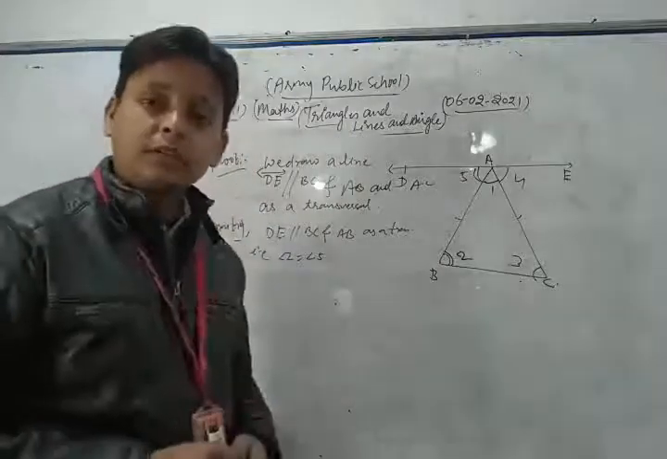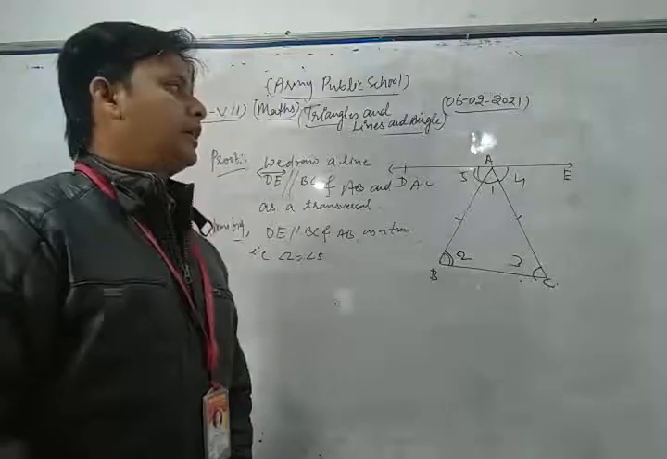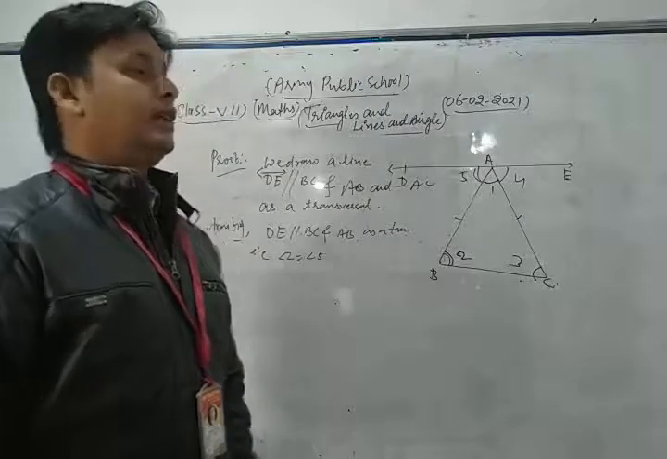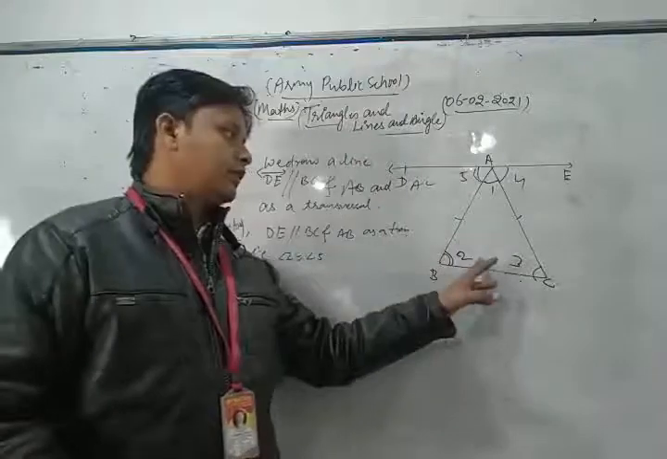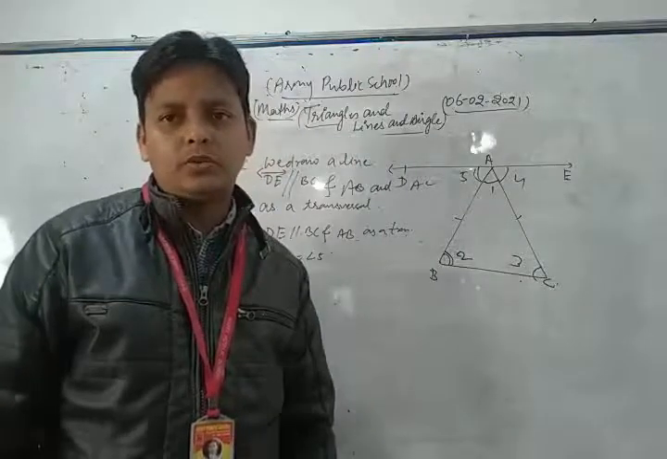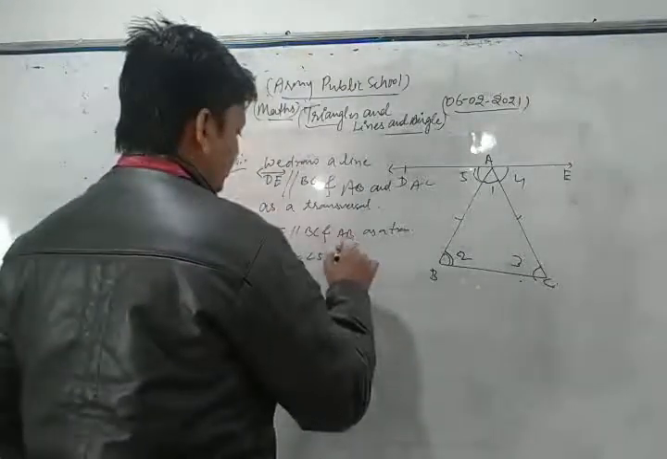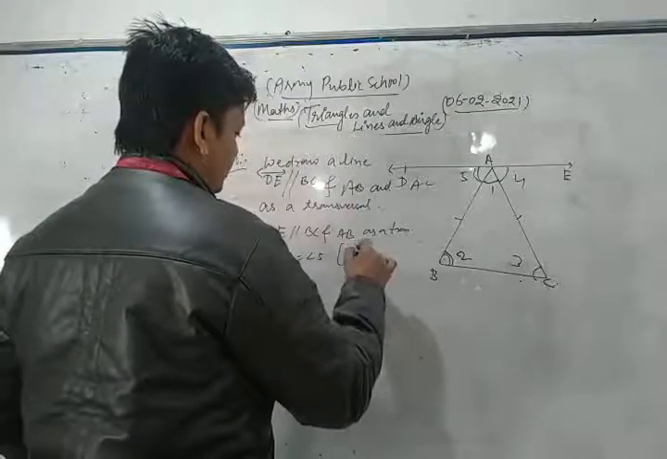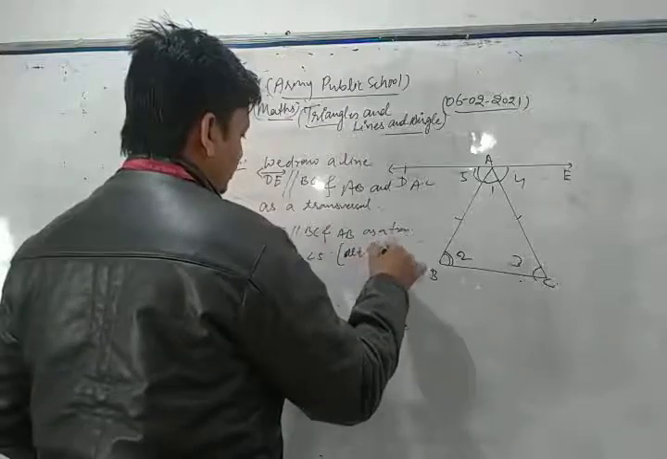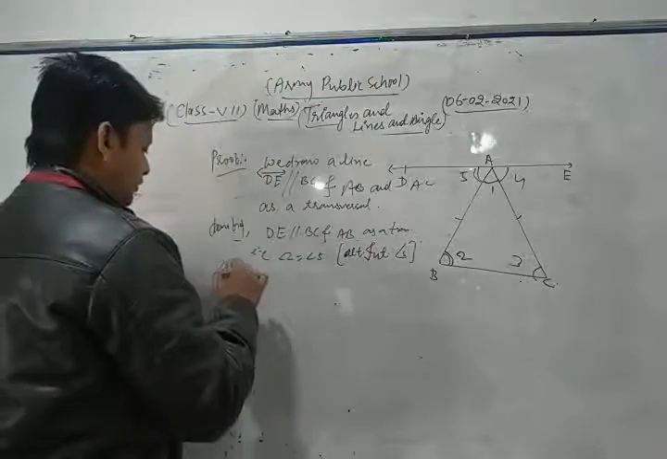Dear student, by which property? You know that if two parallel lines are cut by a transversal, then the alternate interior angles are equal to each other. So angle 2 is equal to angle 5, because these are the alternate interior angles.